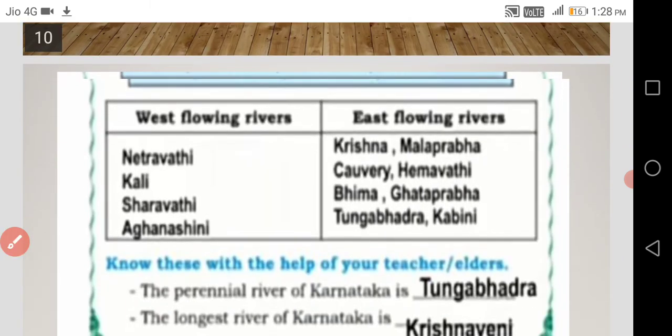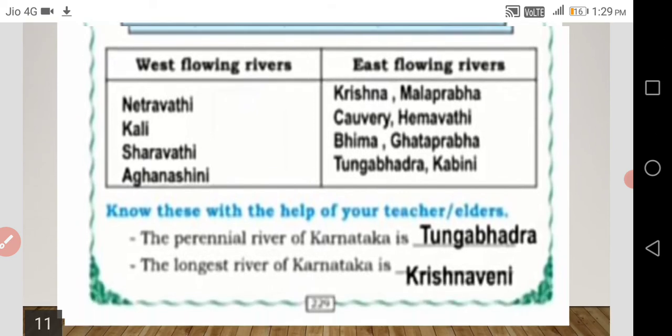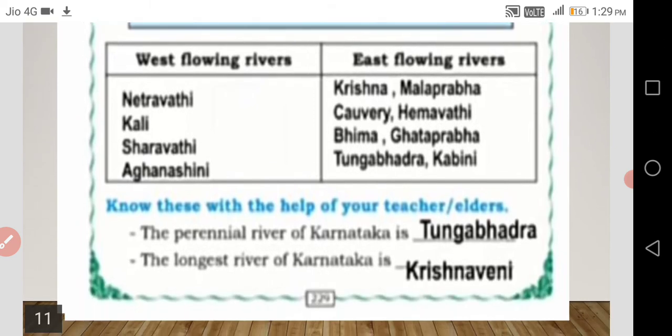Next, west flowing rivers and east flowing rivers. On page number 229, the rivers have been given. So what you have to write? You have to write which is west flowing and which is east flowing, which I gave in this slide. Know these with the help of your teacher or elders. The perennial river of Karnataka is Tungabhadra, and the longest river in Karnataka is Krishnaveni.